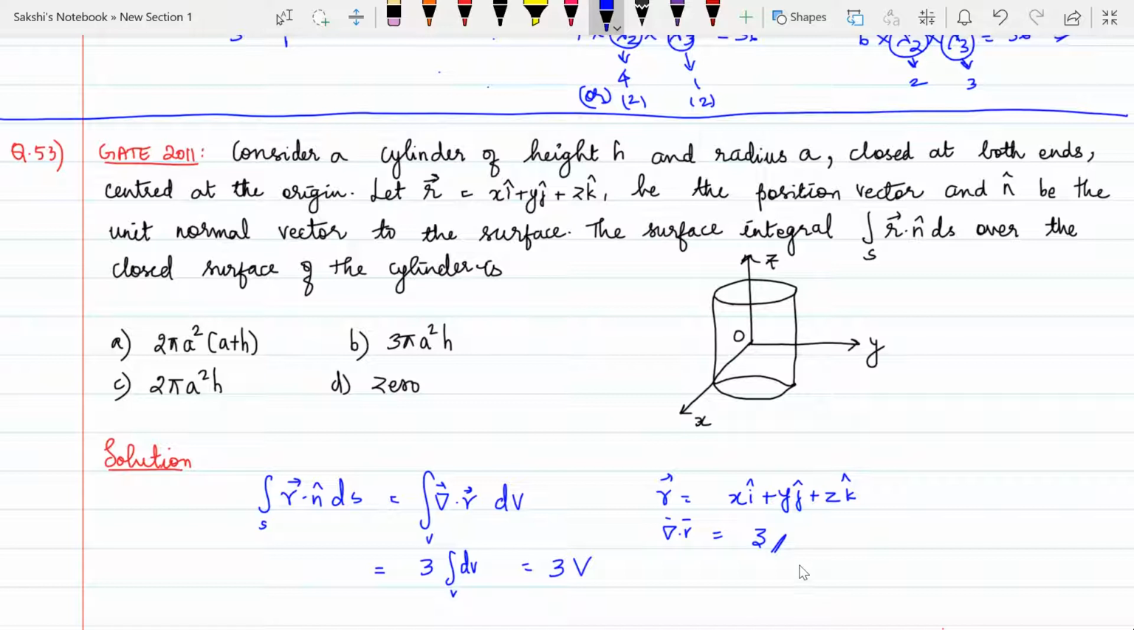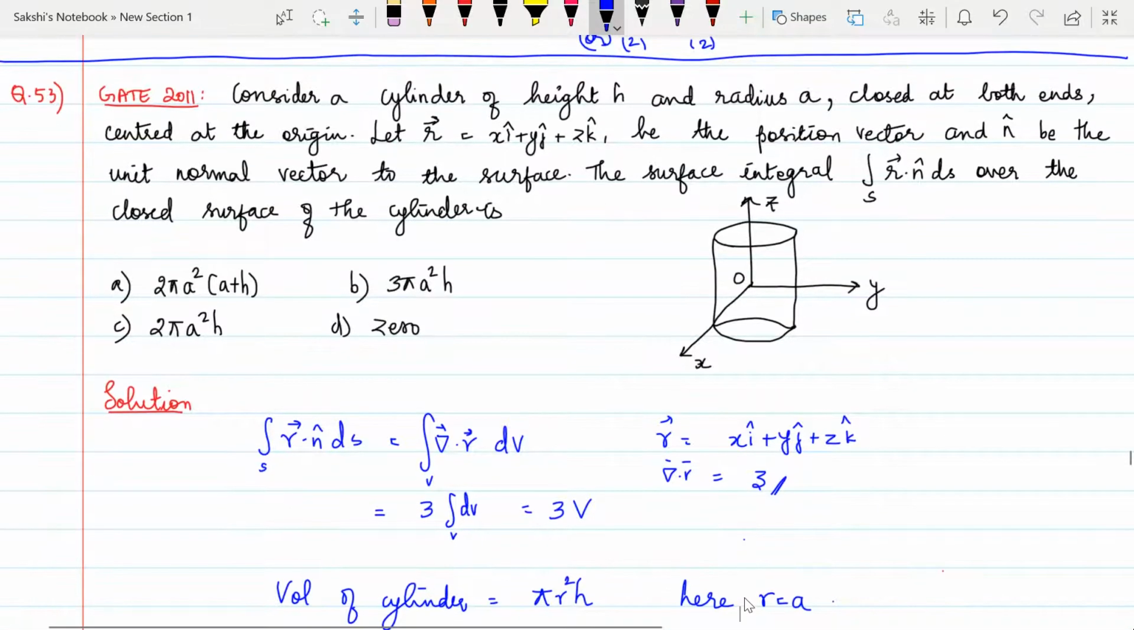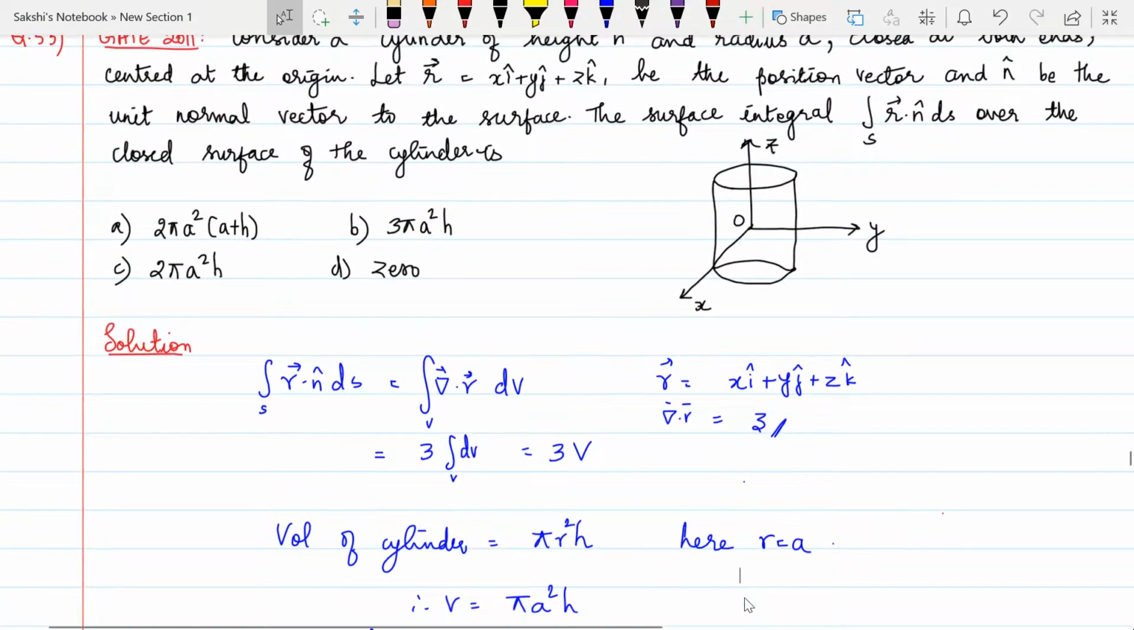Now we know that the volume of a cylinder will be pi r square h, and here the radius is a. Therefore, the volume will be pi a square h. Volume is pi a square h. Now I have to substitute this pi a square h in 3 into volume. So 3 into pi a square h will be my answer. So it will be the answer for this surface integral.